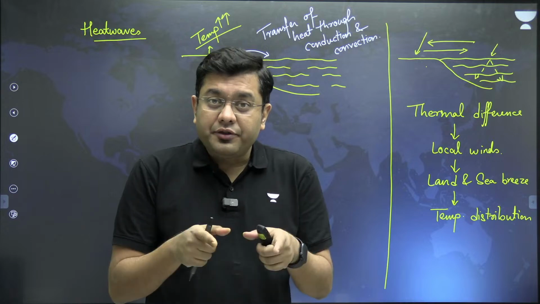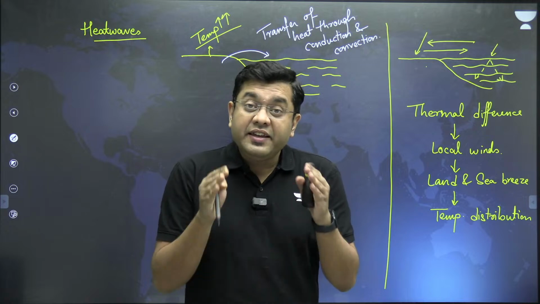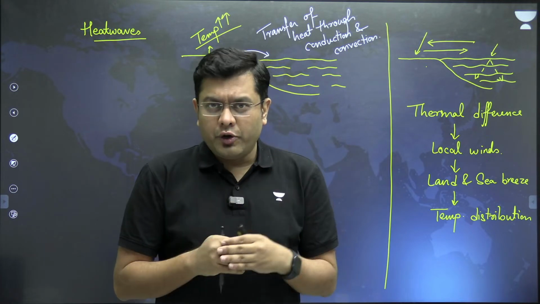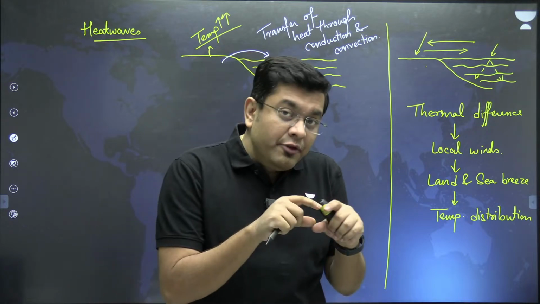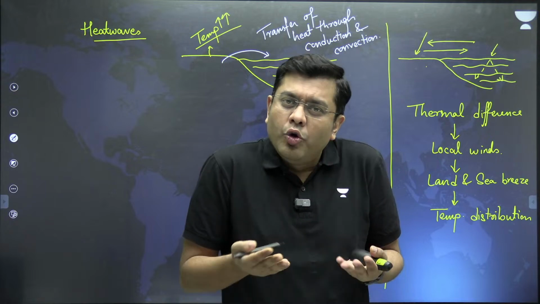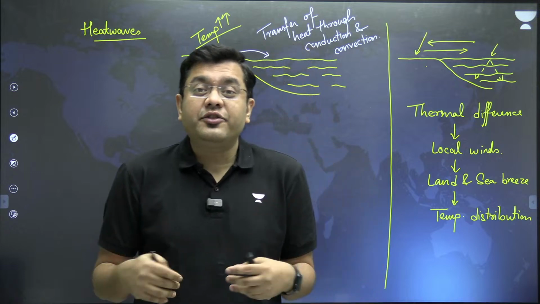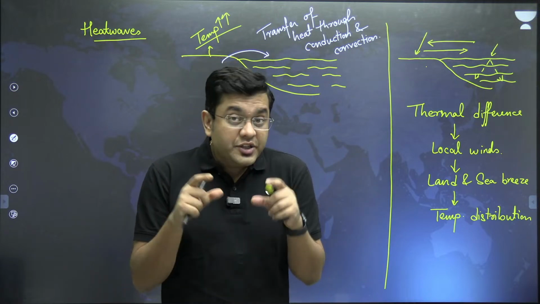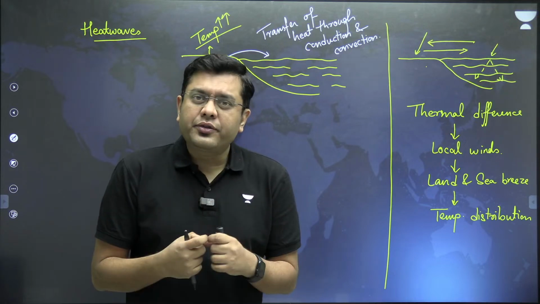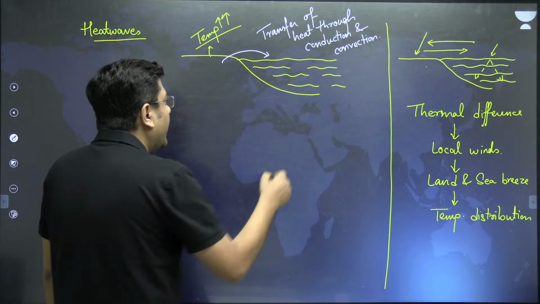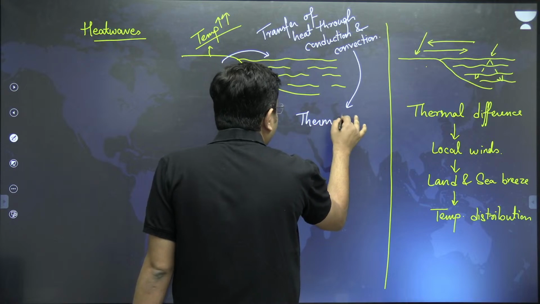The majority of the sea level rise, 50% of the sea level rise in the past century and a half, is attributed to thermal expansion of water. Water as a state of matter tends to expand. And when water tends to expand, obviously the sea level in that region will rise. Now, where will this thermal expansion be observed? In the regions where the heat received is very high. And where is that? In the tropics, within the tropical areas. So that is why this is something which leads to thermal expansion of water.